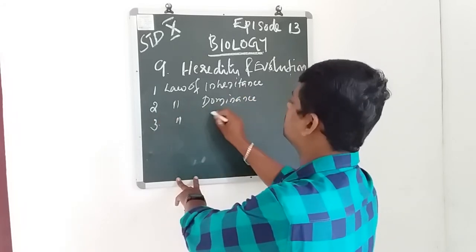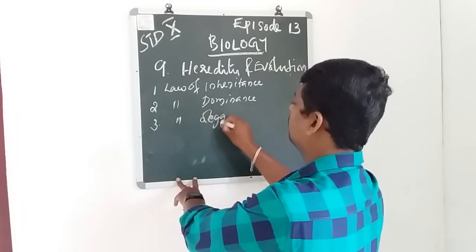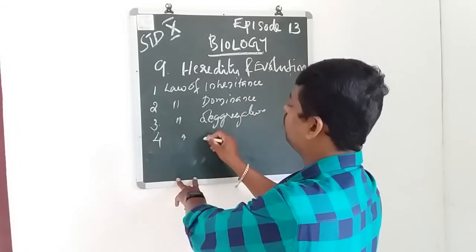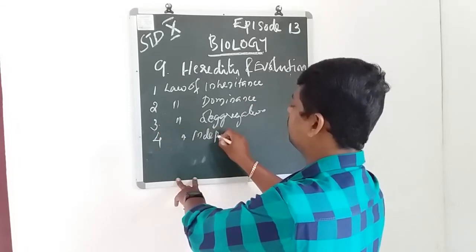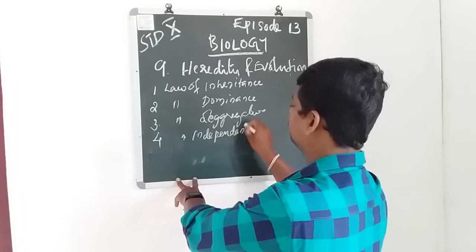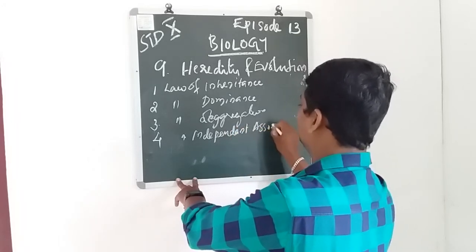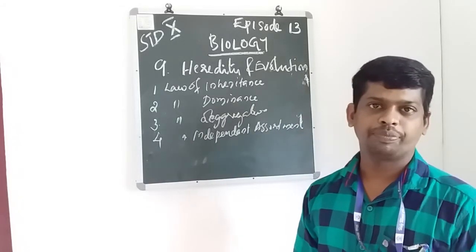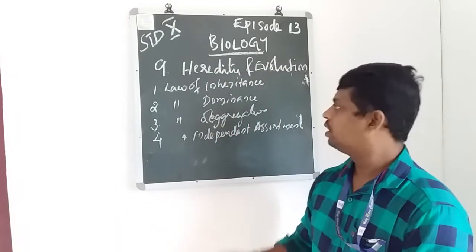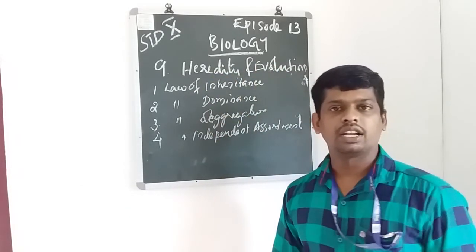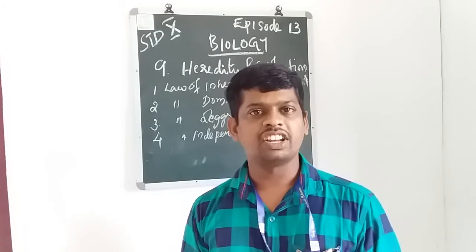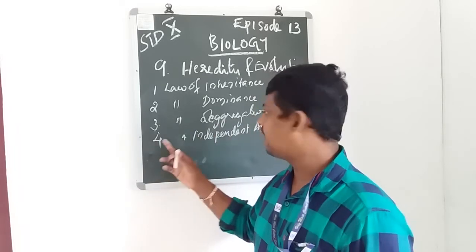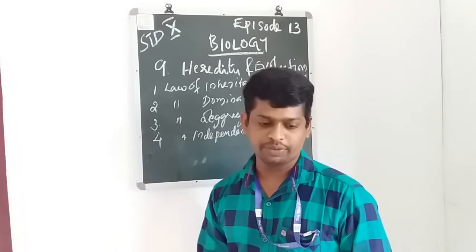Third, the law of segregation. Fourth, the law of independent assortment. These are the main laws of Mendel.